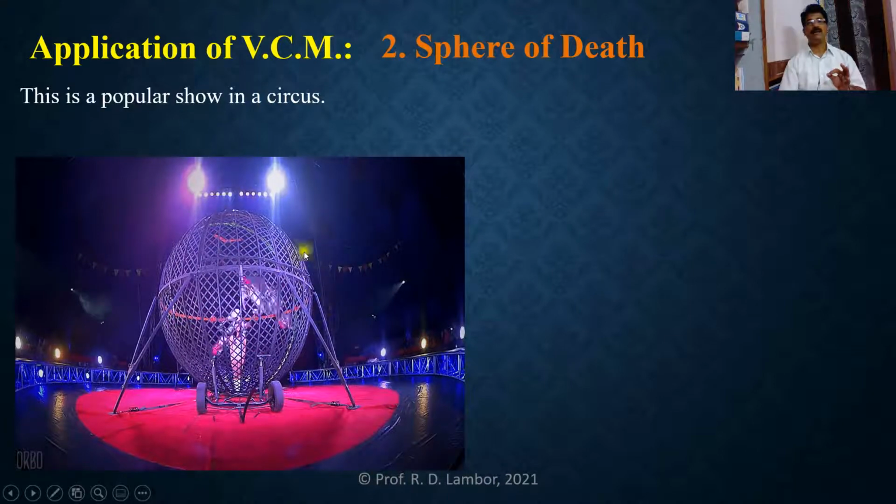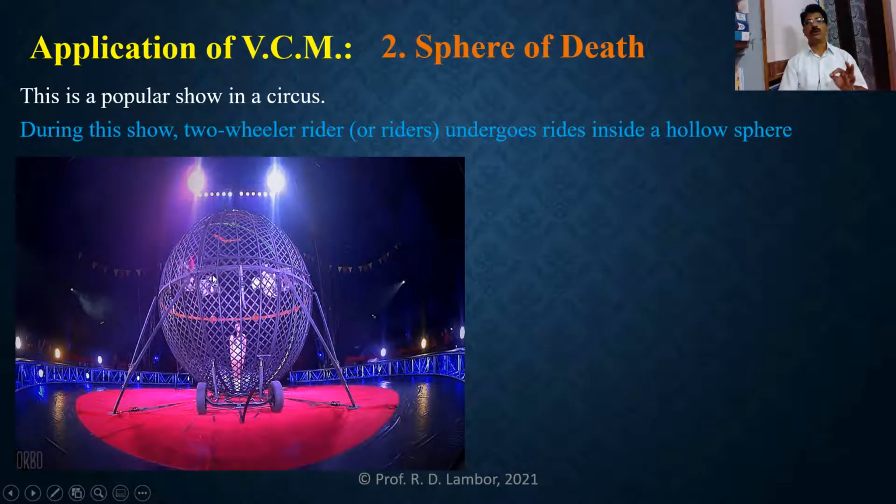This one is the hollow sphere, mounted in that circus, and the riders are performing stunts. During this show, two-wheeler riders ride inside this hollow sphere, and that hollow sphere is called a sphere of death.